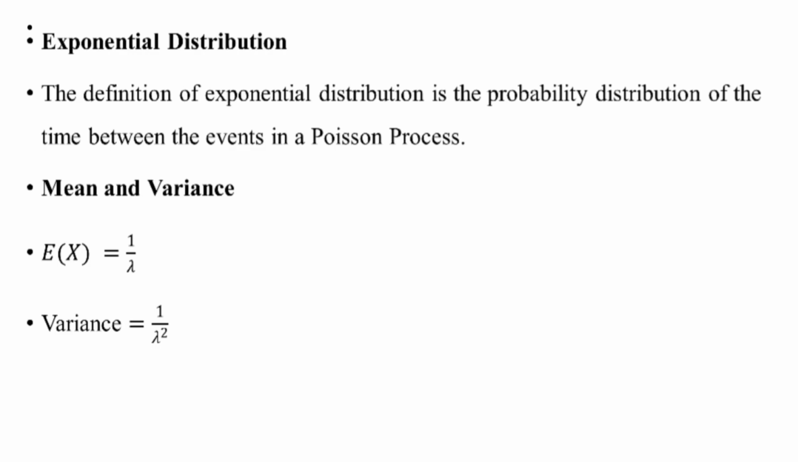Mathematically, the definition of exponential distribution is the probability distribution of the time between the events in a Poisson process. The mean of the exponential distribution is 1 by lambda and the variance of the exponential distribution is 1 by lambda square.